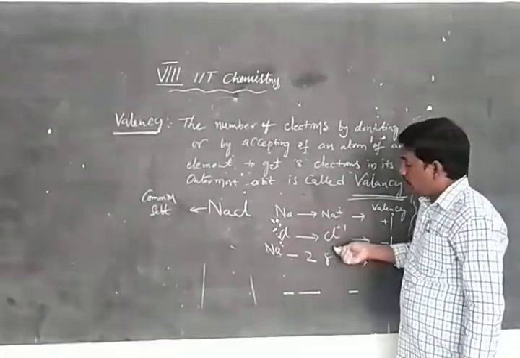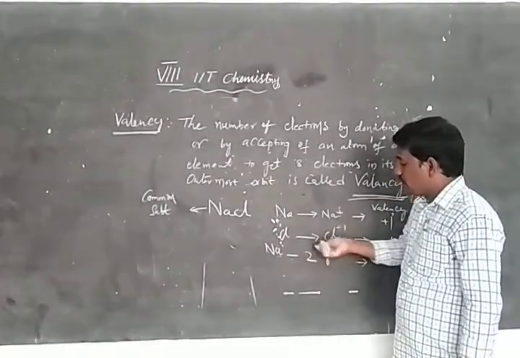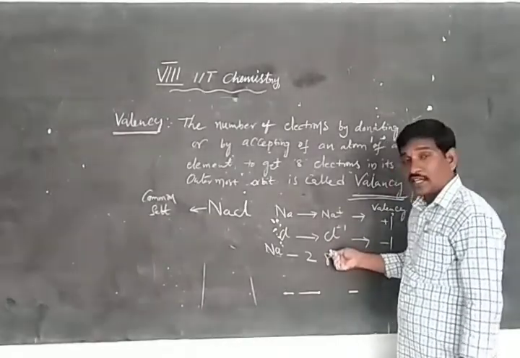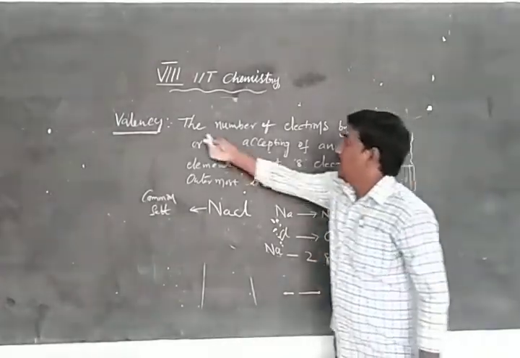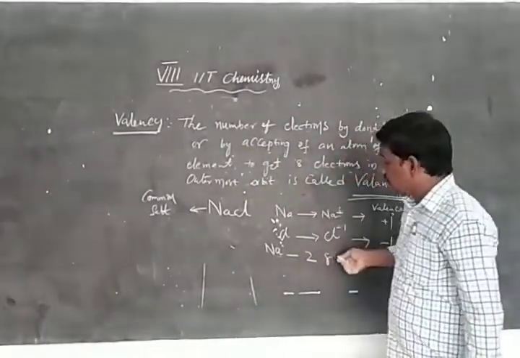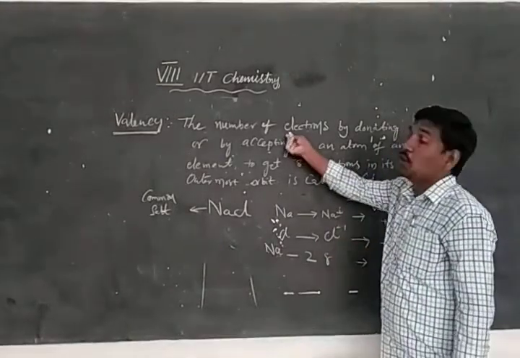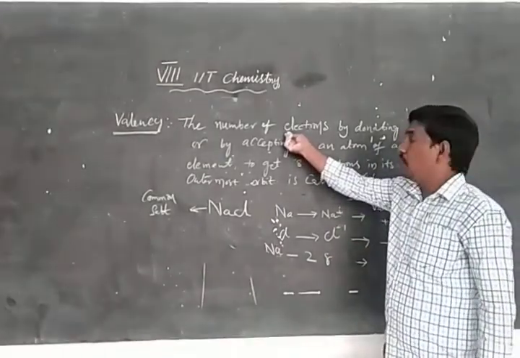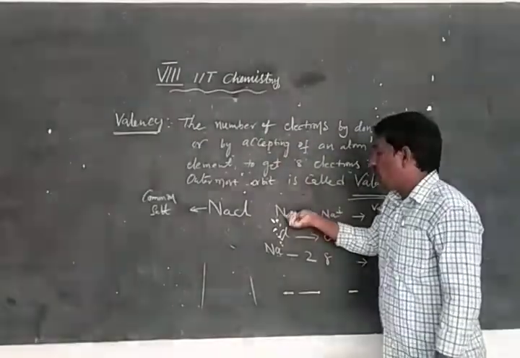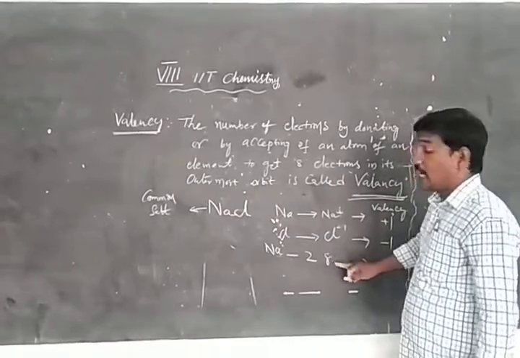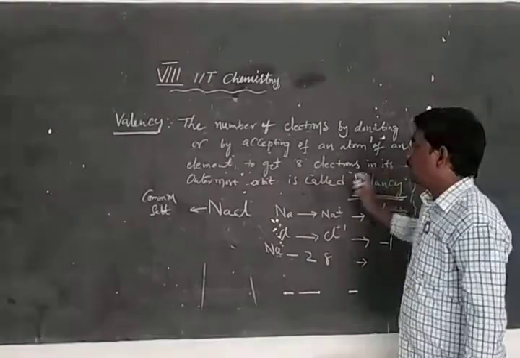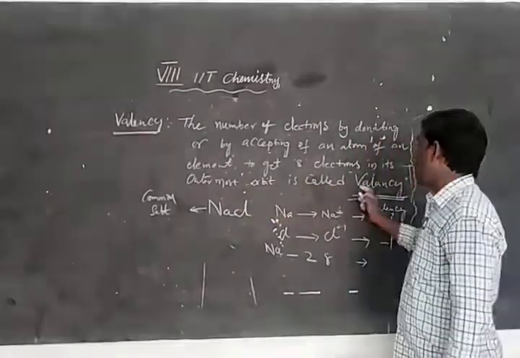By donating one electron, the first shell has 2 and the second shell becomes the outermost orbit. How many electrons are there? 8. The number of electrons donated or accepted to get 8 electrons in the outermost orbit is called valency. Sodium donates 1 electron.